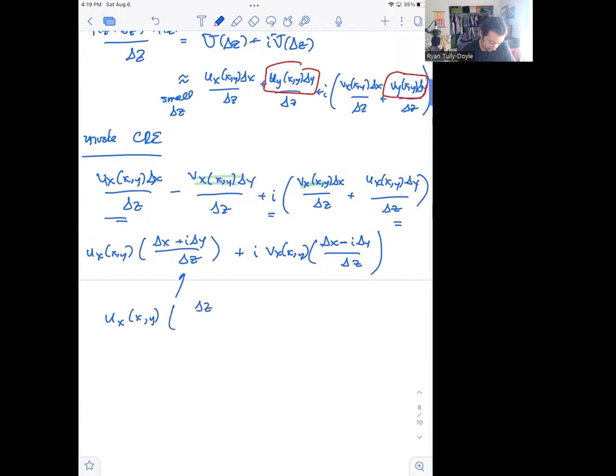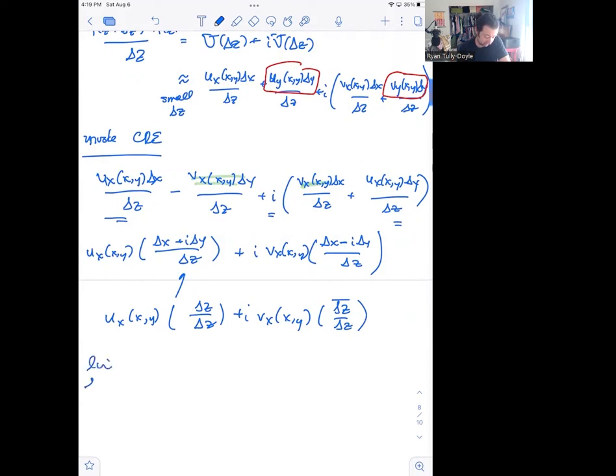And in this term, we get delta z bar, the conjugate of the increment of z, divided by delta z. But a complex conjugate of a number and the number have the same modulus. So yeah, this is just done.